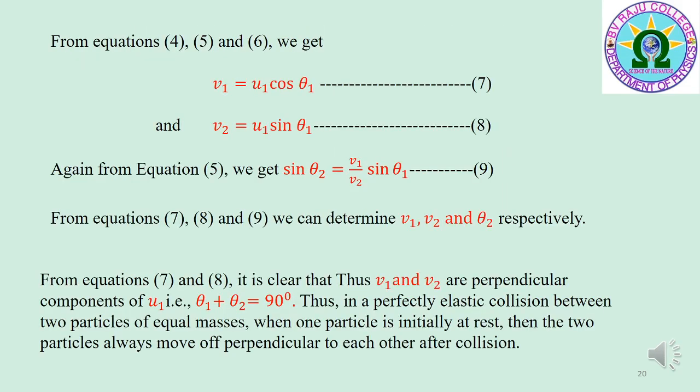On solving equations 4, 5 and 6 we get v1 is equal to u1 cos theta 1, that is equation 7. v2 is equal to u1 sin theta 1, that is equation 8.